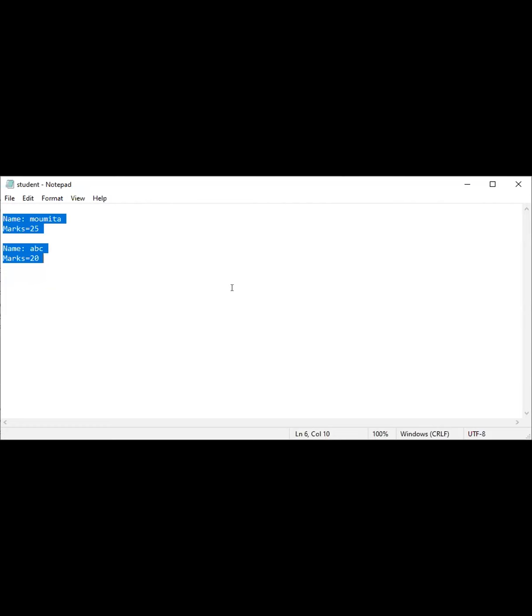So 2 things are happening here: one is creating a new text file, and the other is writing the information into that. Is it clear? In that way, you create a file and write something in it.